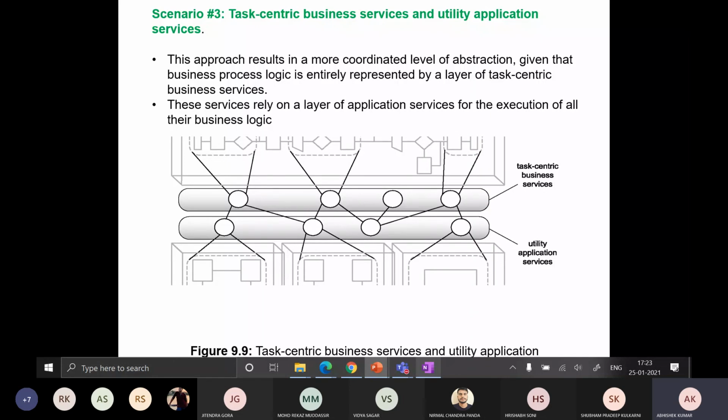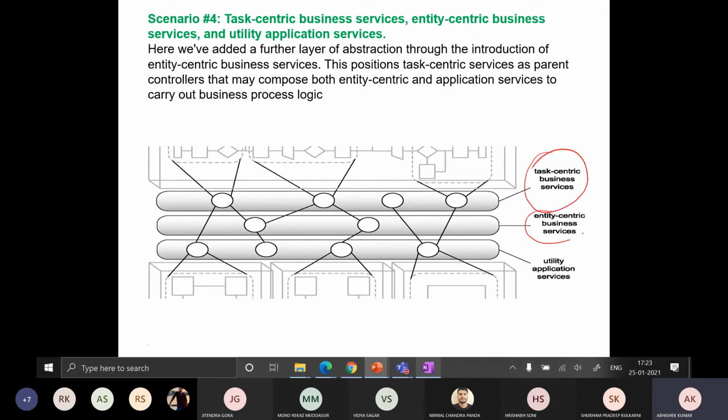And try to understand why the task centric business services are above the utility services, why the task business services are above the entity business services, and why the utility application services are here, right? For now, if you understand why we are arranging like this, you can understand, let's say, 10% of this concept, right? Try to understand why this task business service is here, why this entity business service is here, and why this utility application service is here, right? If you understand this, you will cover 10% of this concept, why we are using this scenario, right?